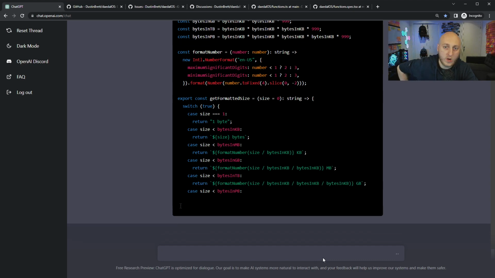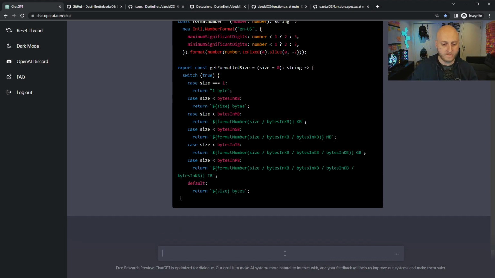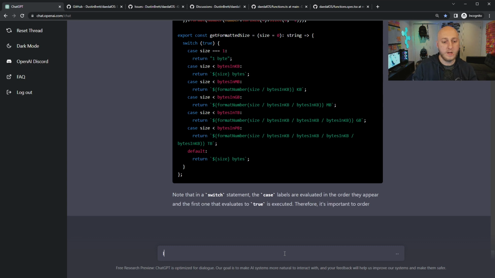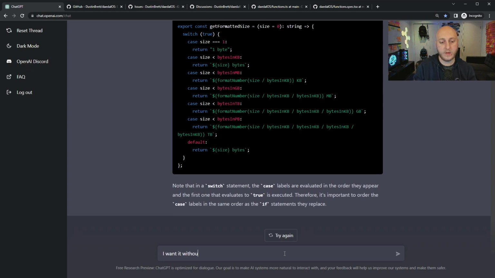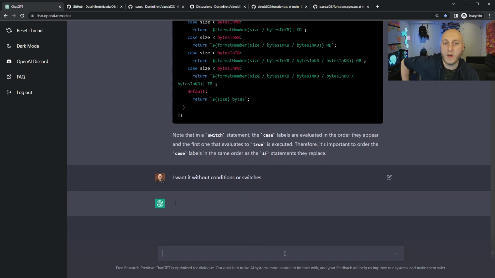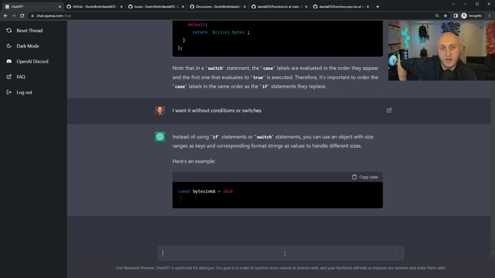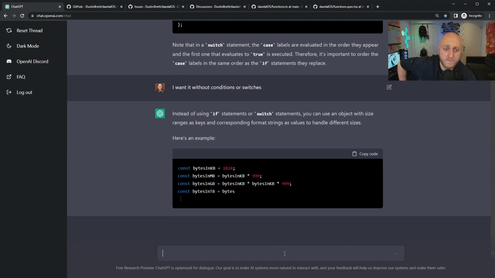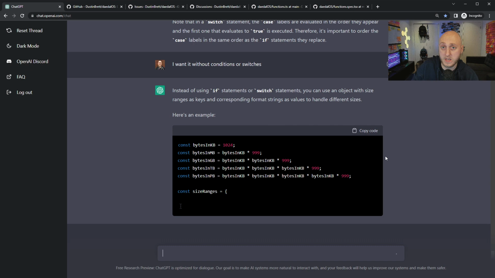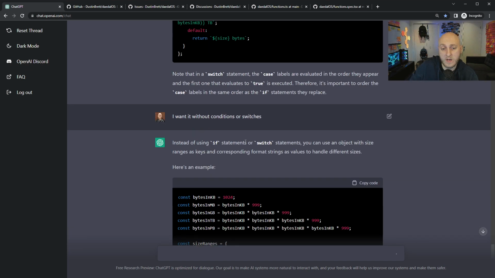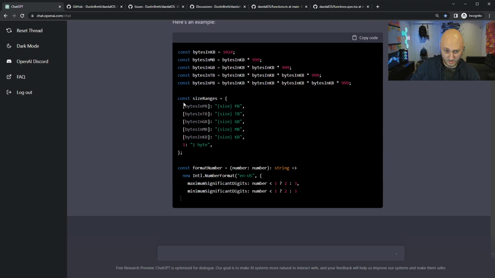Now, let's say we don't want conditions and we don't want switches. Let's try that. I want it without conditions or switches. Now, I think it's probably going to give me some kind of mapping or something like that, but it's still thinking out of the box, which is fun. And it understands what I'm asking. Instead of using if statements or switch statements, you can use an object with size ranges. Okay. So that's pretty neat.